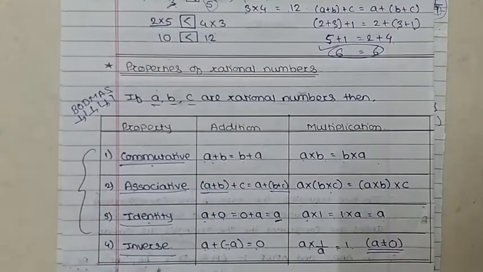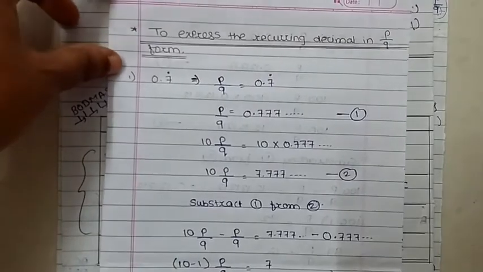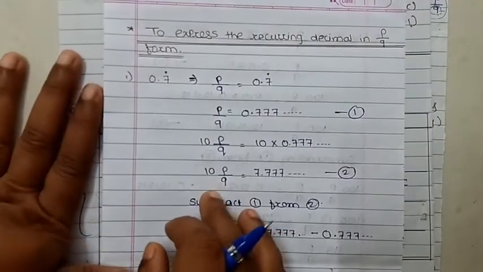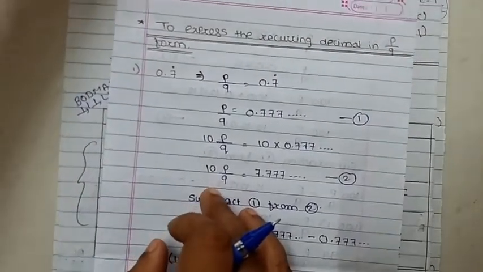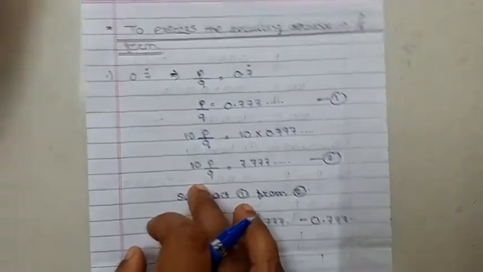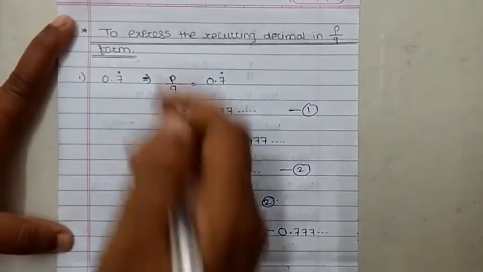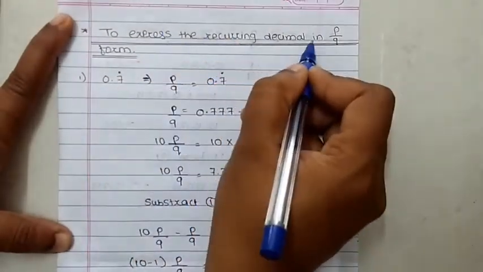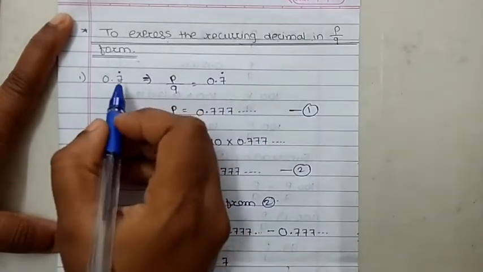Now we will start a new topic, that is to express the recurring decimal in P upon Q form. Listen here.